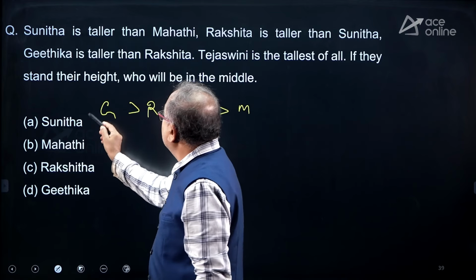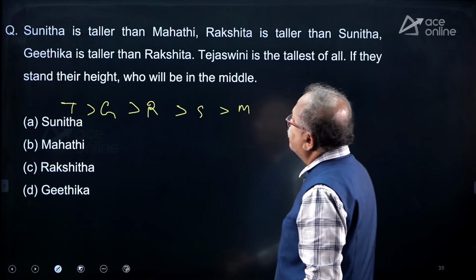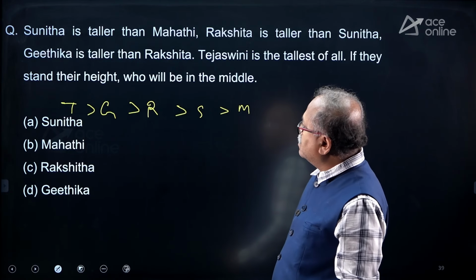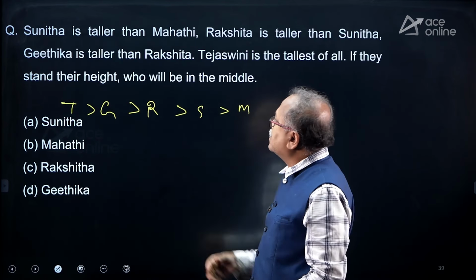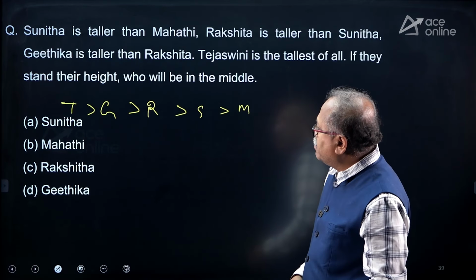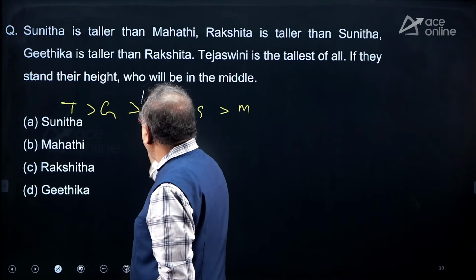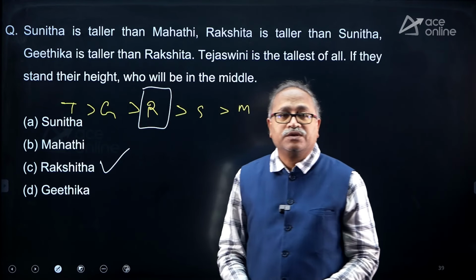So T is tallest of all, and they stand in their height order. This is minimum, that is maximum. Who will be in the middle? I notice that it is R who will be in the middle, that is option C.